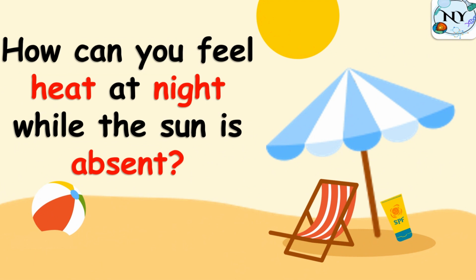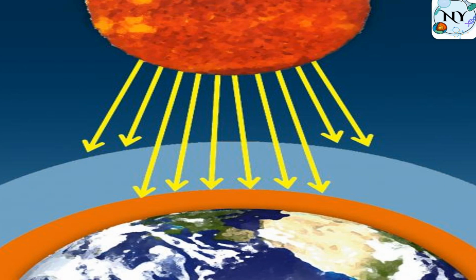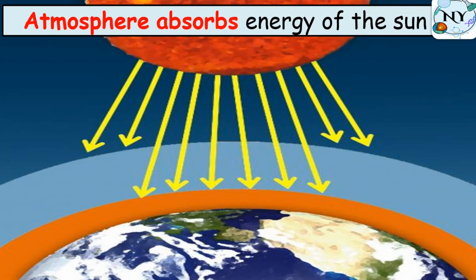So the next question now is how can you feel heat at night while the sun is absent? Of course, at night we don't have the sun, we have the moon. So how can we feel heat even when we are at night? Simply because the atmosphere absorbs the energy of the sun.